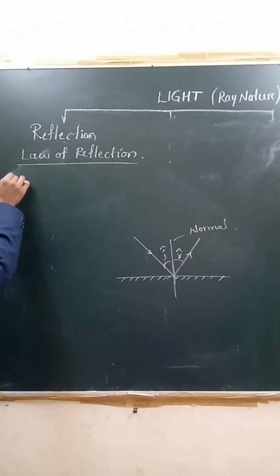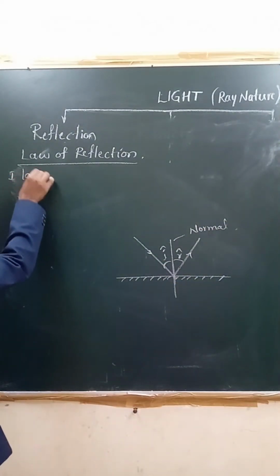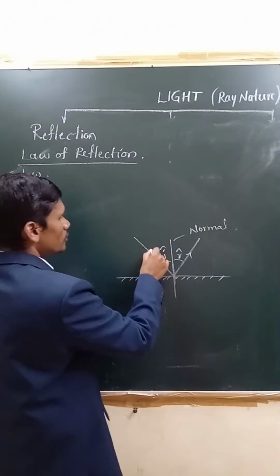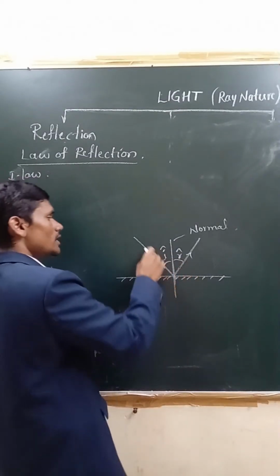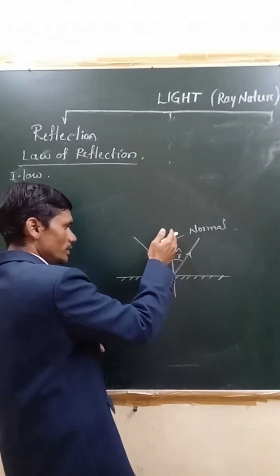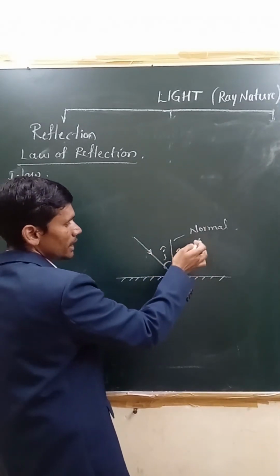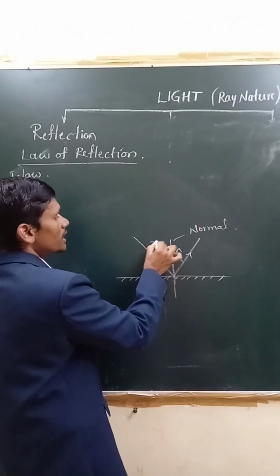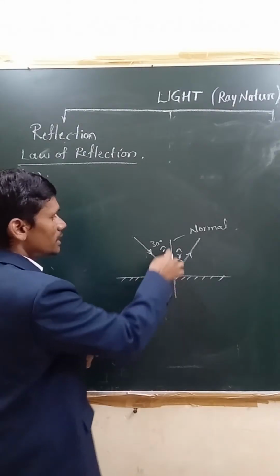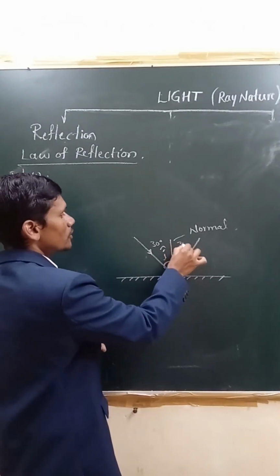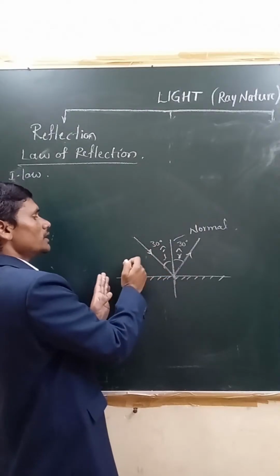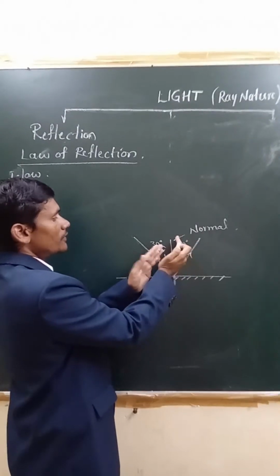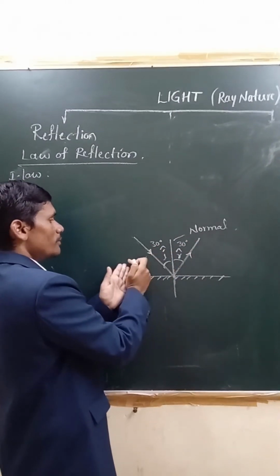Now, first law, what does it say? The angle of incidence is always equal to the angle of reflection. Means at what angle light is making with this normal, same angle is made by the reflected ray after reflection with the normal. If the angle between the incident ray and the normal is 30°, this will also be equal to 30°. If you make this 15°, this will also be 15. If you increase to 60, this will also be 60.